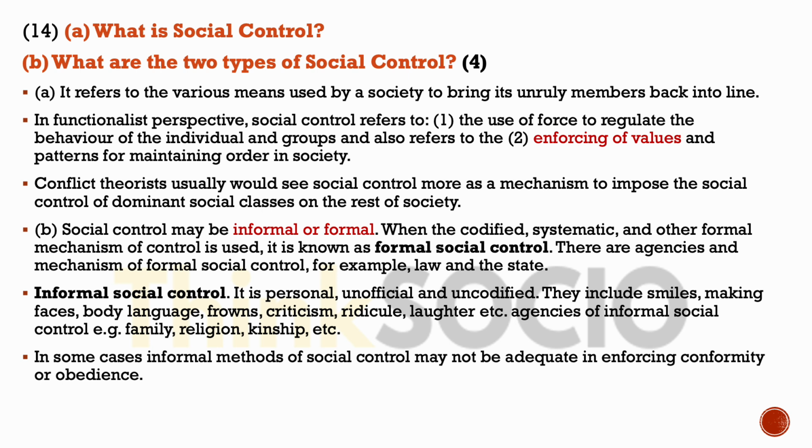Informal social control is personal, unofficial, and uncodified. They include smiles, making faces, body language, etc. And agencies of informal social control are family, religion, kinship, etc.